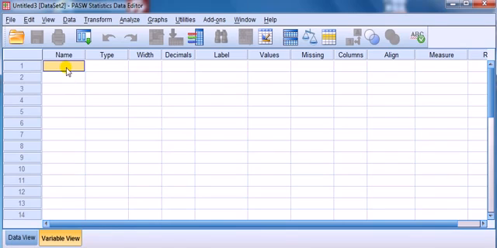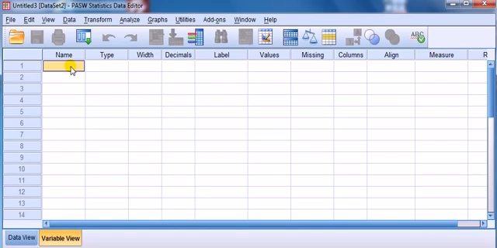Now, what we're going to discuss in this video are the name and label, because I find that students get confused between the two. For each variable we have to give it a name and also a label. This is where the words go. These are words to describe what your variables are.